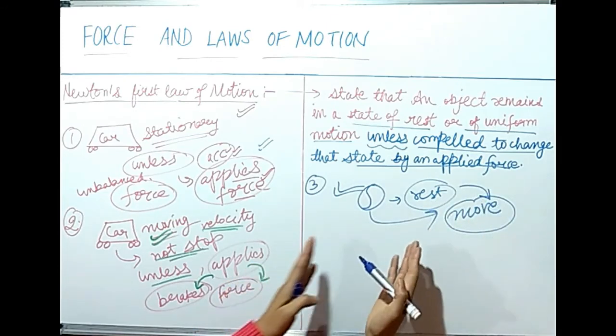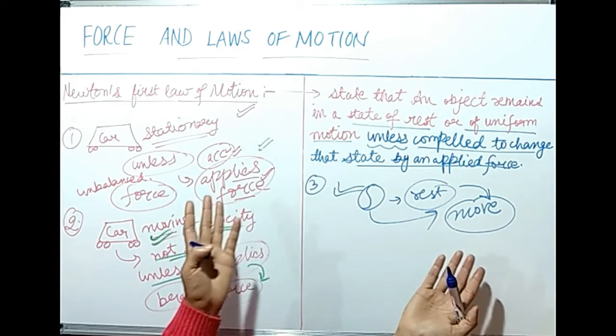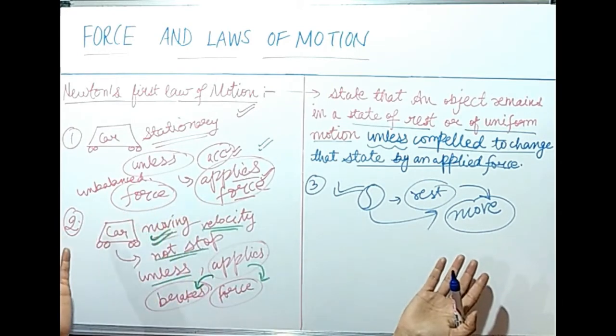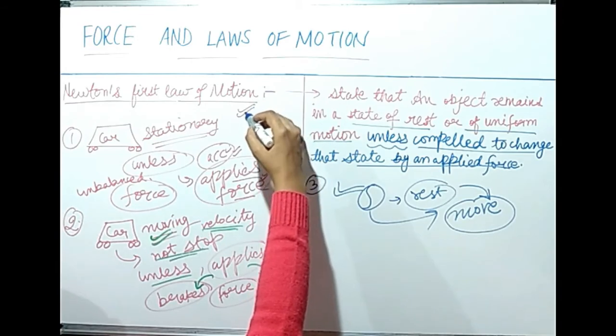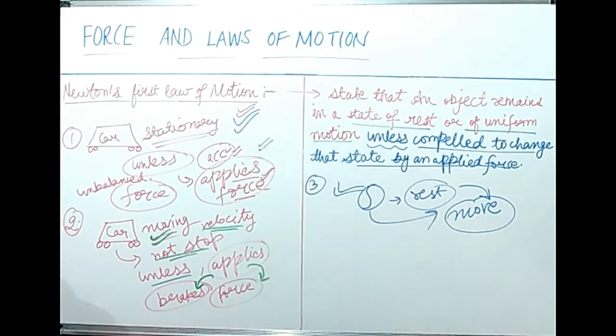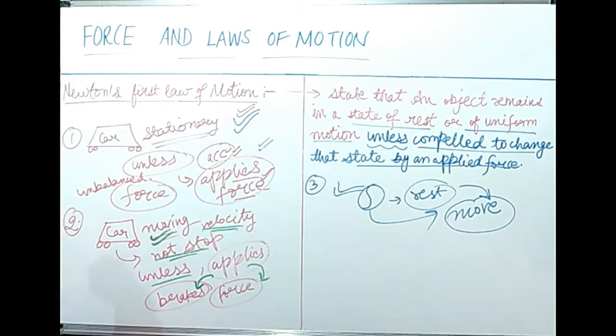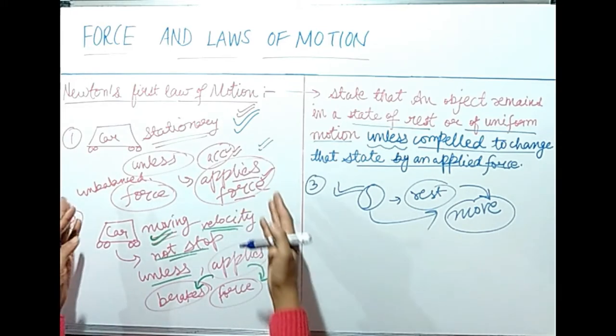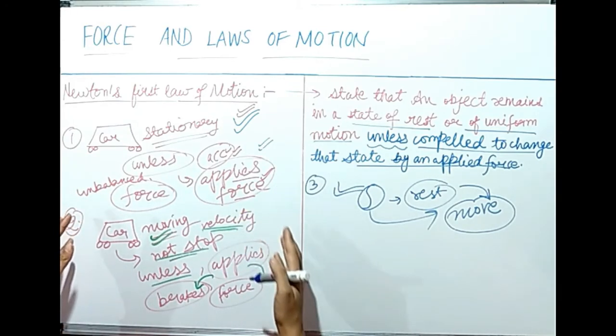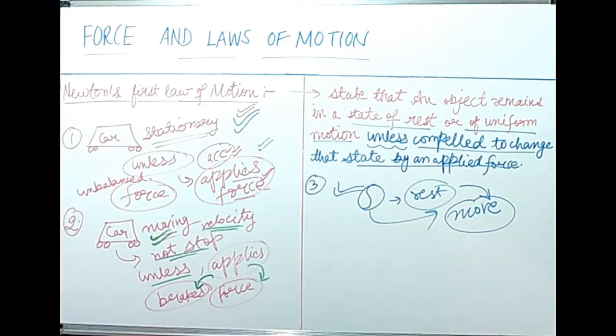So getting this point, dear children, this is as simple as that. There is no hard and fast rule in this first law of motion. This is such a simple law. This is something we already experience in our daily life. We experience all these examples, all these situations in our daily life, but a few more examples to make the concept clearer. I throw a ball.